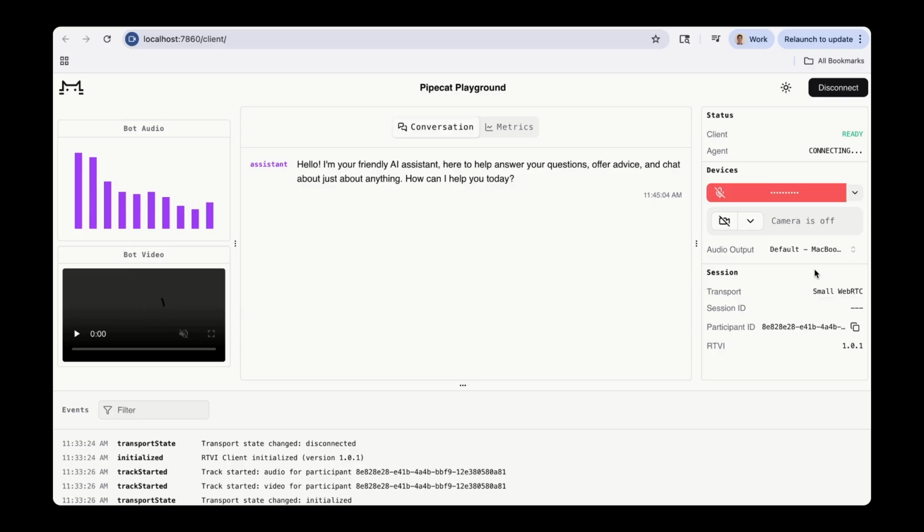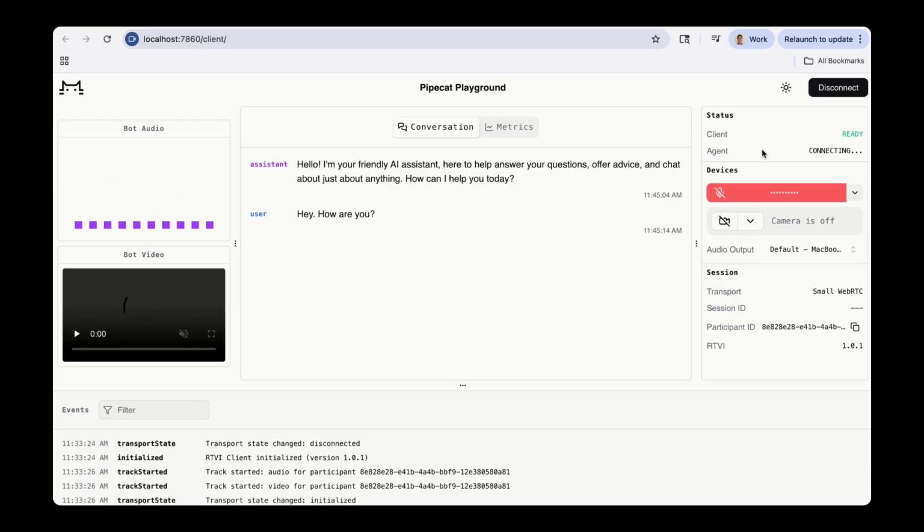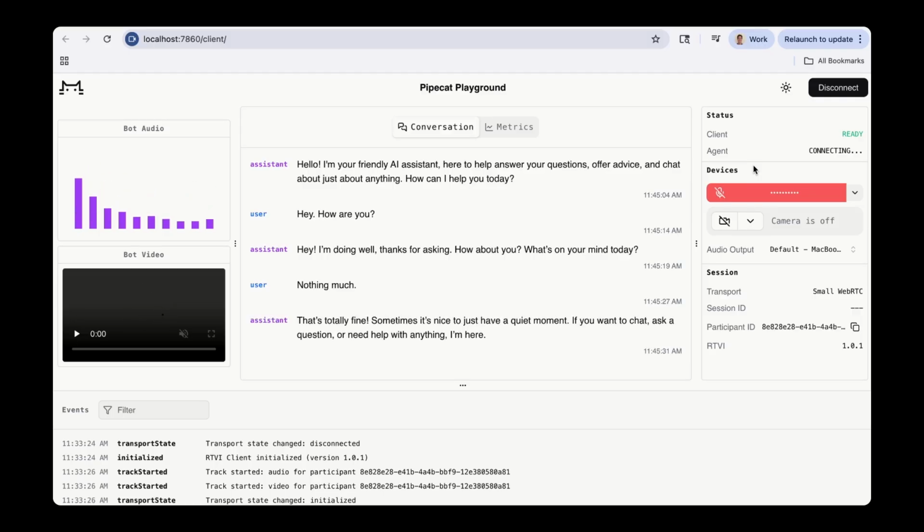Hello, I'm your friendly AI assistant, here to help answer your questions, offer advice, and chat about just about anything. How can I help you today? Hey, how are you? Hey, I'm doing well, thanks for asking. How about you? What's on your mind today? Nothing much. That's totally fine. Sometimes it's nice to just have a quiet moment. If you want to chat, ask a question, or need help with anything, I'm here.